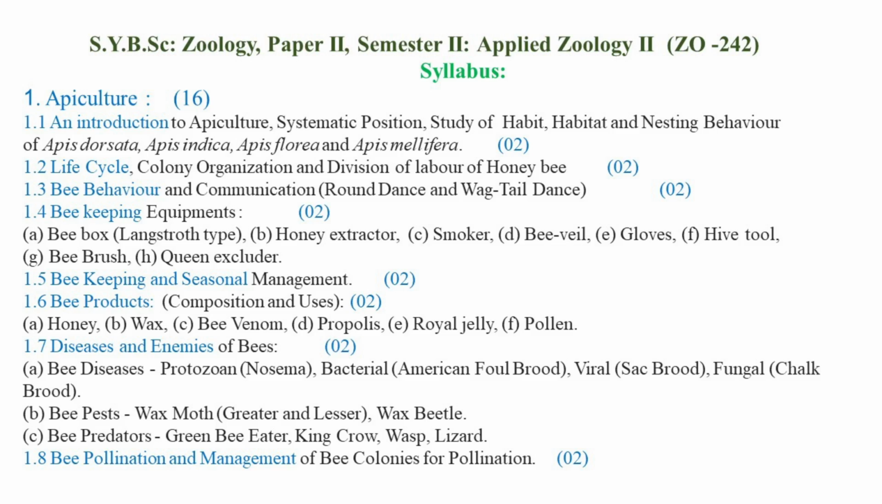Then the queen excluder is also an important equipment useful for the protection of the queen brood cells. So this is a small equipment which will be applied over the queen brood cells so that the queen brood or the developing queen could be protected in the queen brood cell.